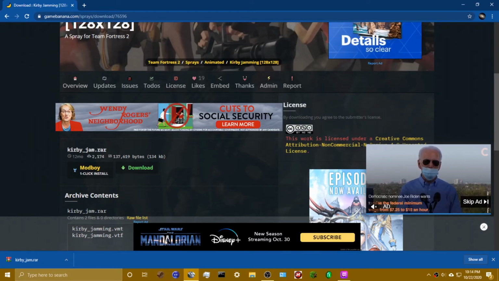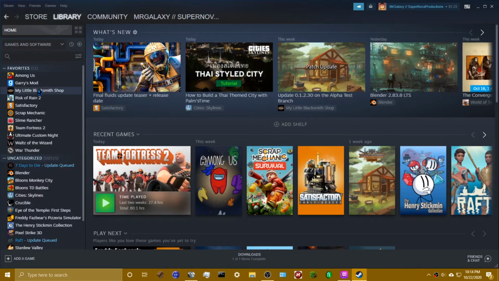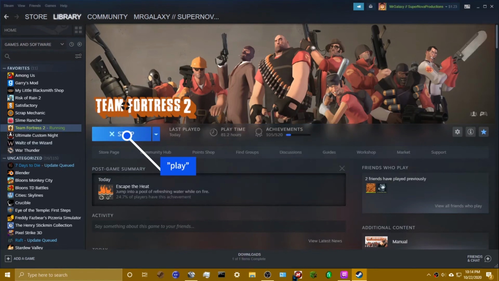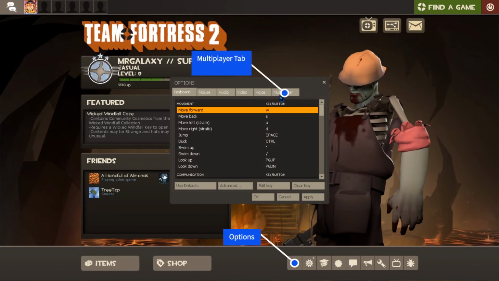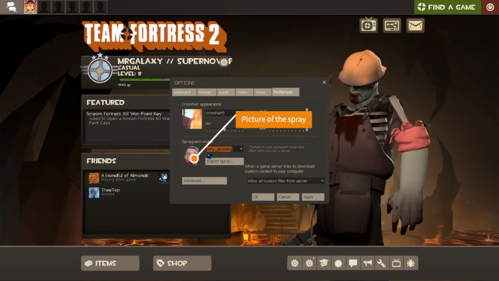both of these, and then I guess I'm not gonna close that for reasons. So you're gonna open Team Fortress 2. You wanna go down here. You wanna click Options. You wanna go up here to Multiplayer. You wanna go here. You wanna click Kirby Jamming. Right there. It'll show up like that. Apply.